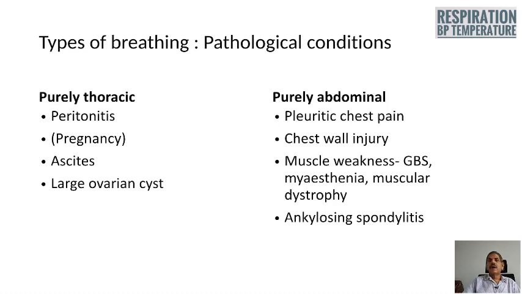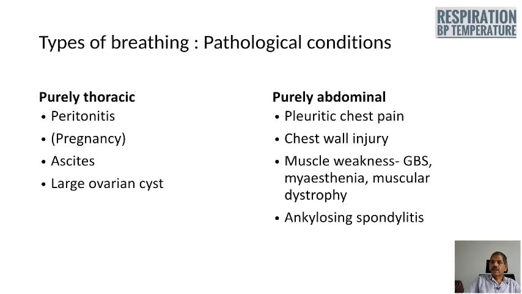The abdominal movement will be somewhat absent, and the respiratory movement is mainly seen in the thorax. Purely abdominal respiration you get when there is pleuritic chest pain, when the patient is having chest wall injury, and respiratory muscle weakness, as in the case of Guillain-Barré syndrome, myasthenia, and muscular dystrophy.